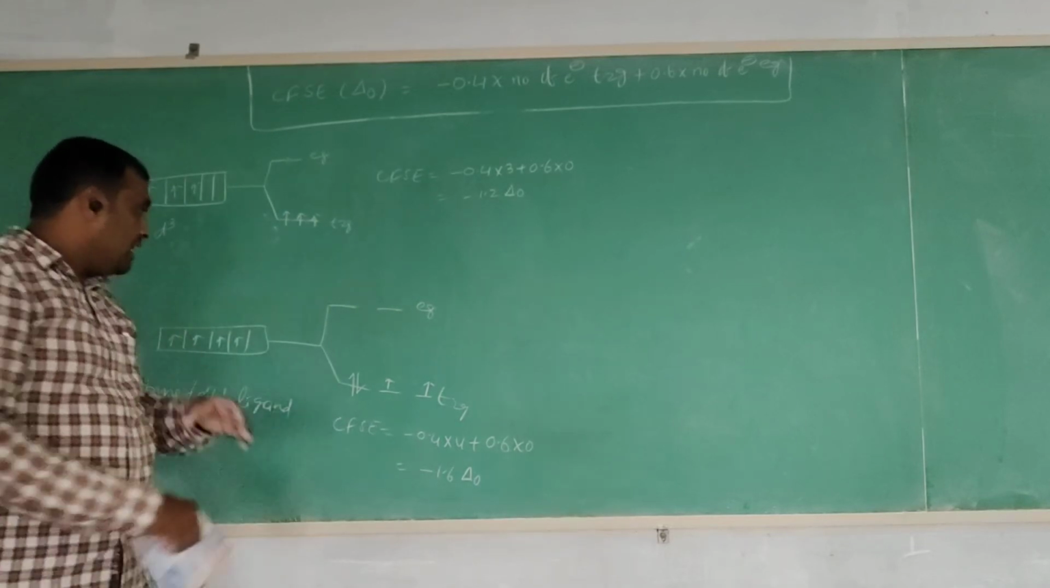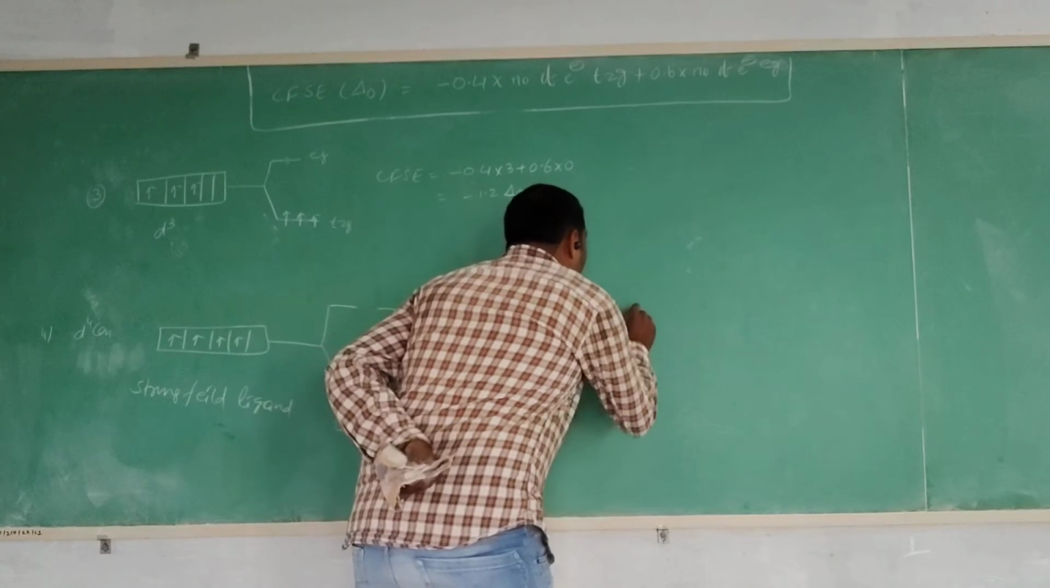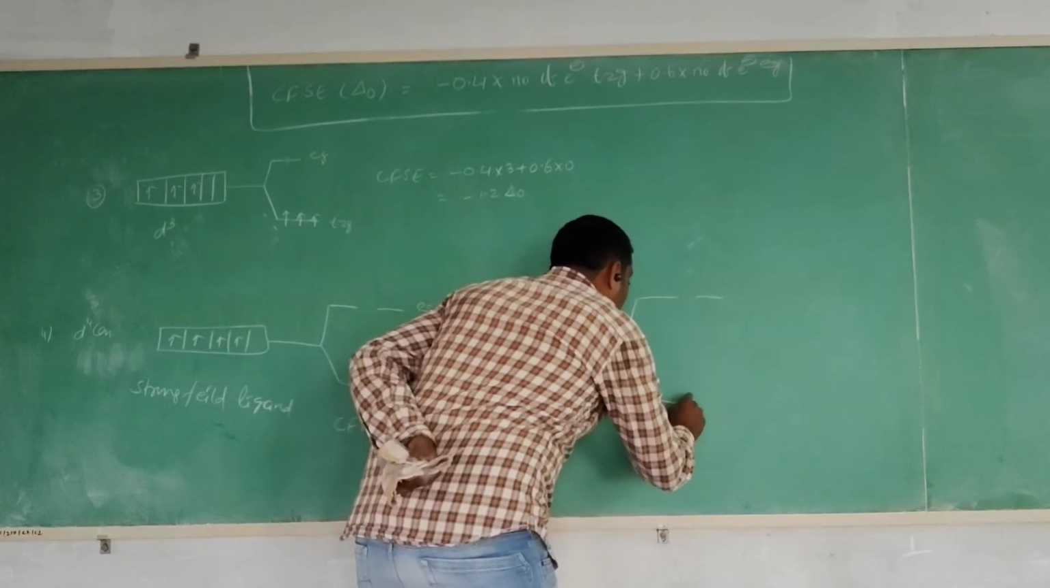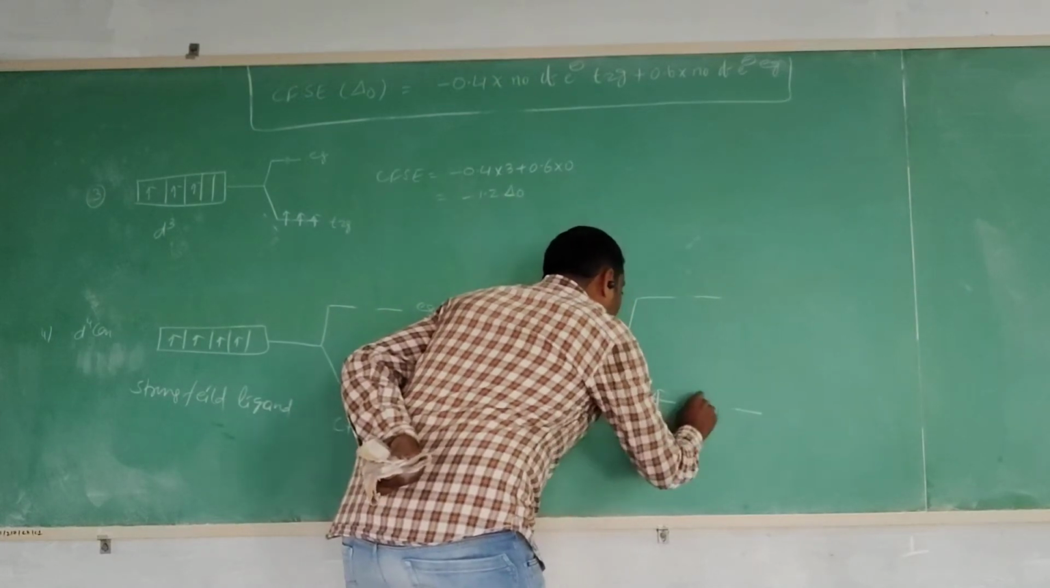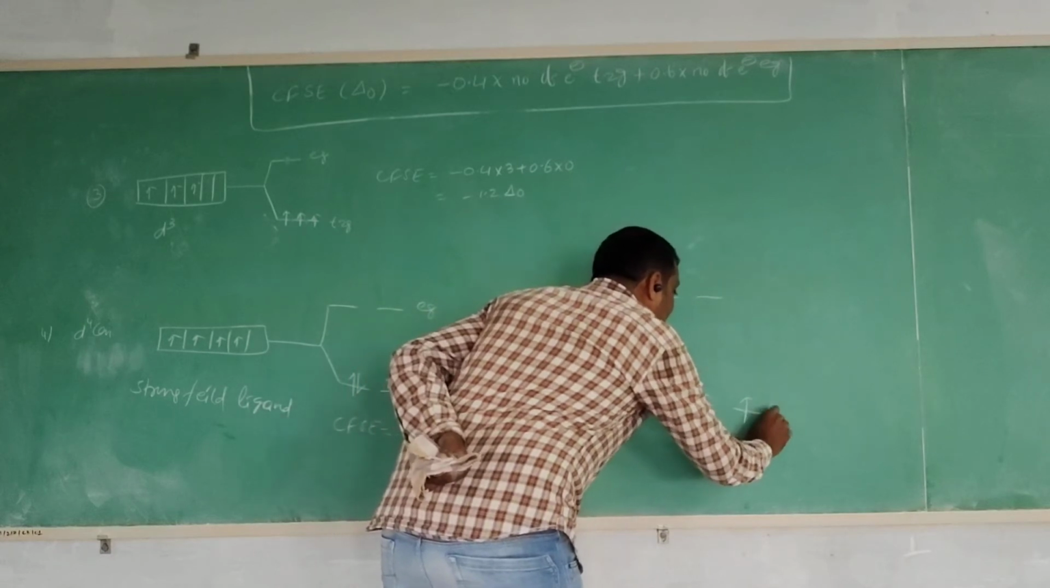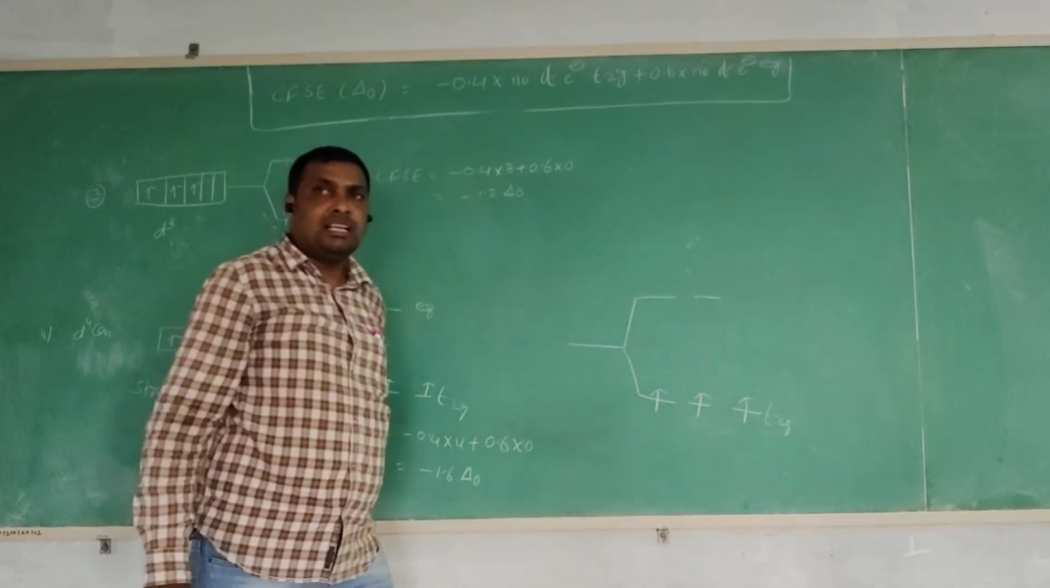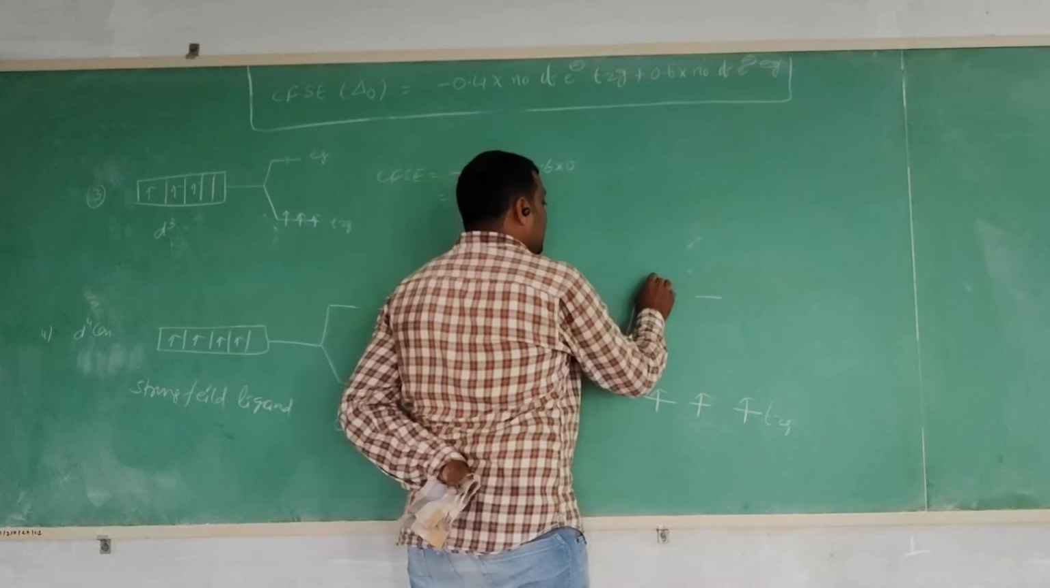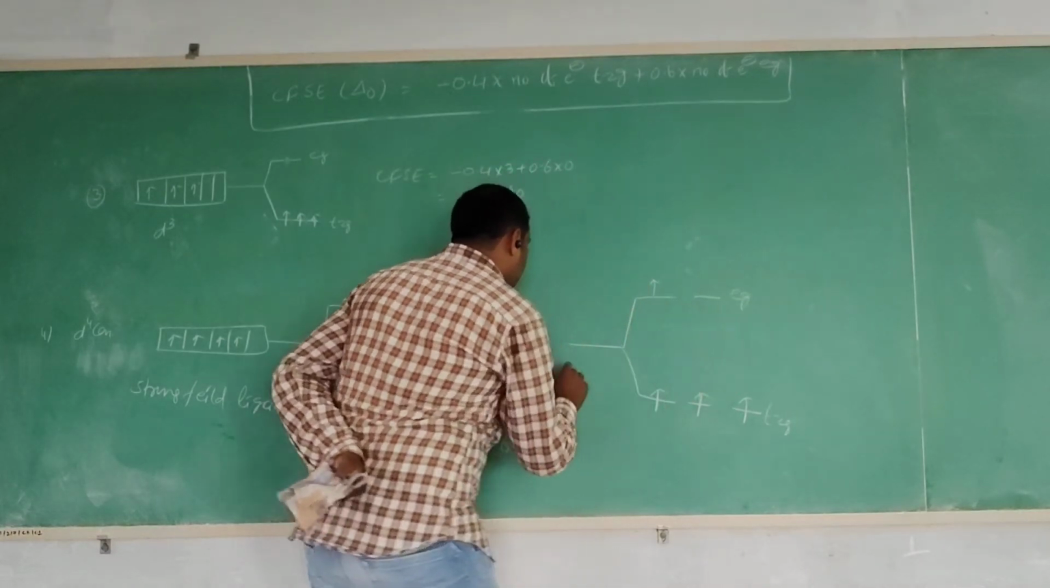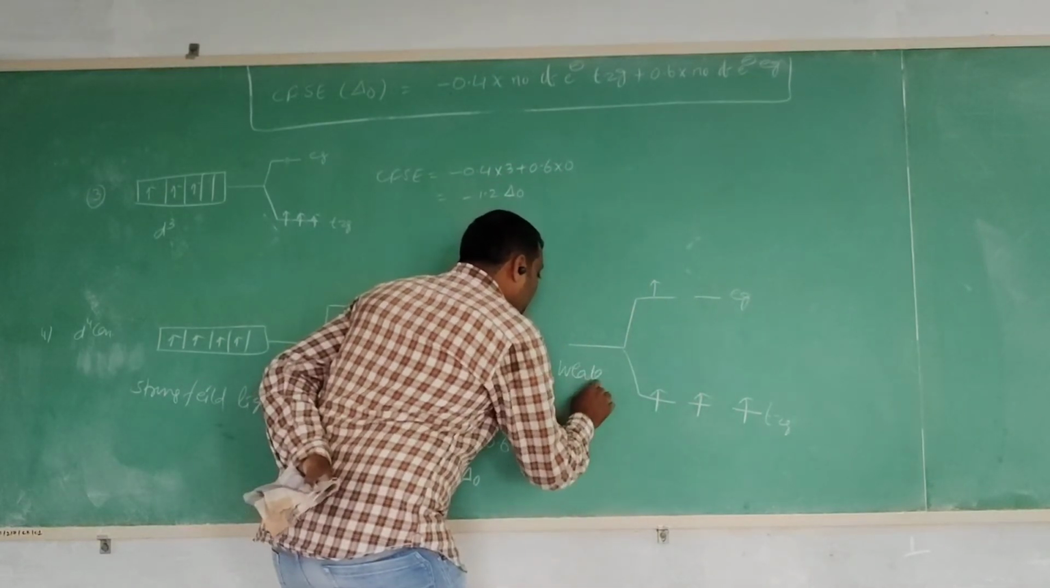Then, if the ligand is a weak field ligand, this is the electron distribution: three electrons enter the T2g orbital, then the fourth electron enters the Eg orbital. This is the weak field ligand.